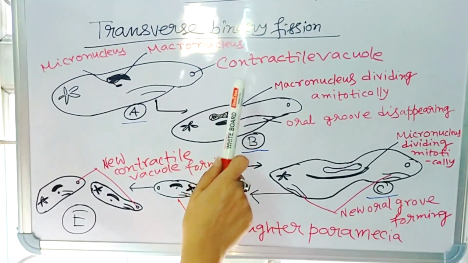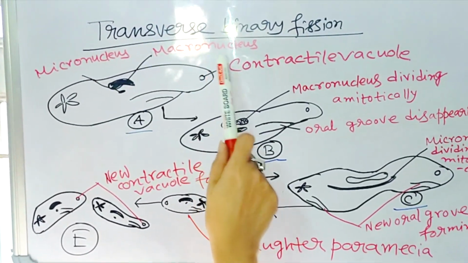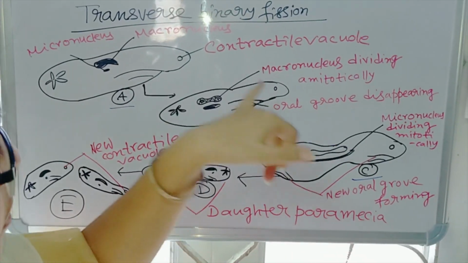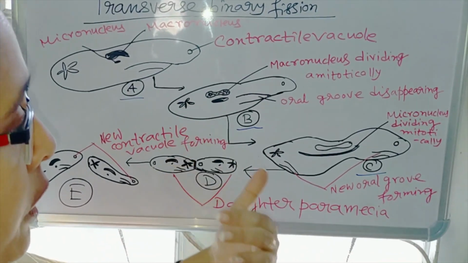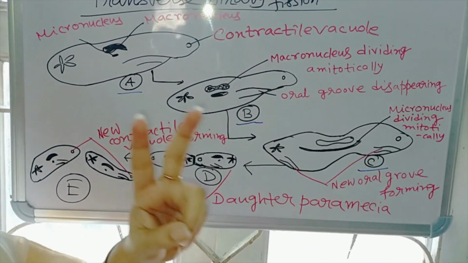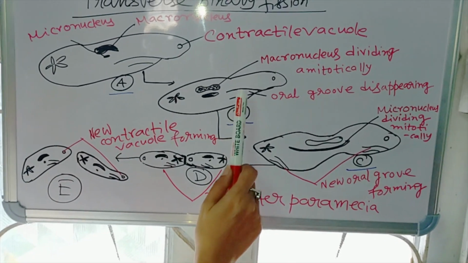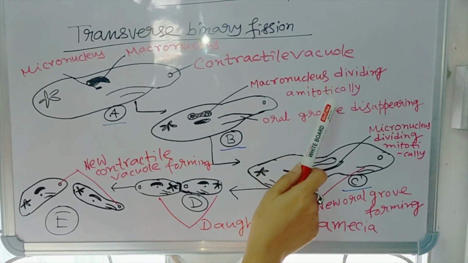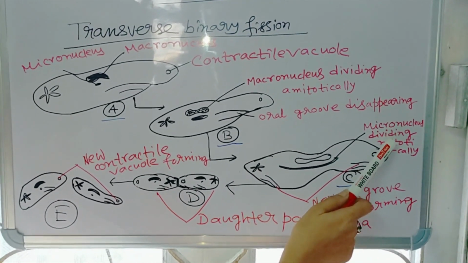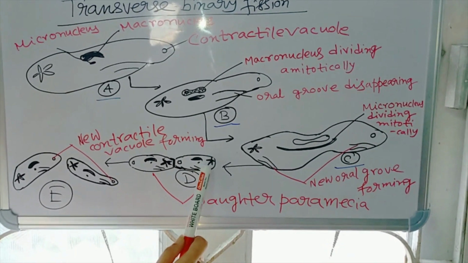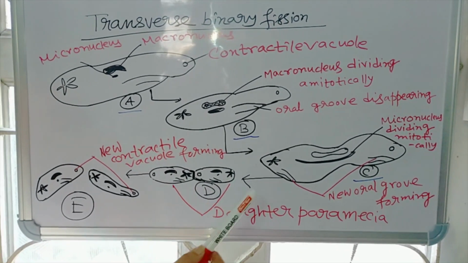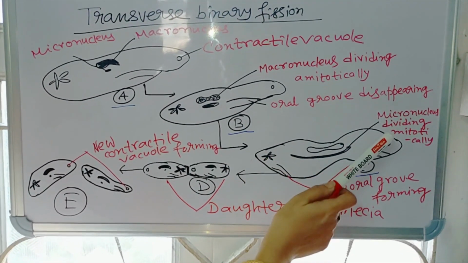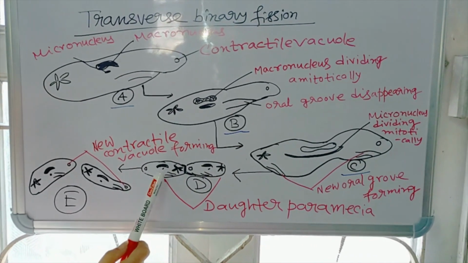And here you see that macronucleus, when dividing amitotically, it produces 2 nuclei, and the micronucleus, when dividing mitotically, it produces also 2 nuclei. And 1 macronucleus from amitotic division and 1 micronucleus from mitotic division pair here.